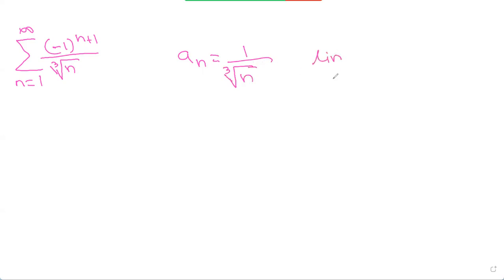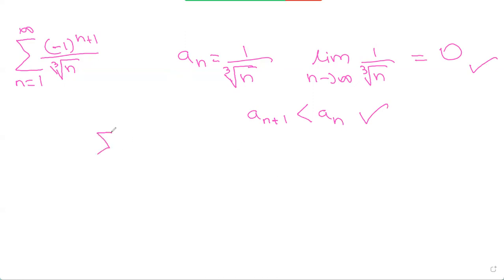We need to find the limit as n tends to infinity of 1 over cube root of n. And this is 1 over infinity, so it's 0. This condition holds true. Secondly, an plus 1 is less than an, so this also holds true. Hence, the sum of an converges.